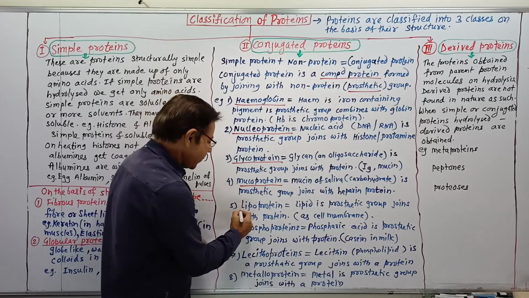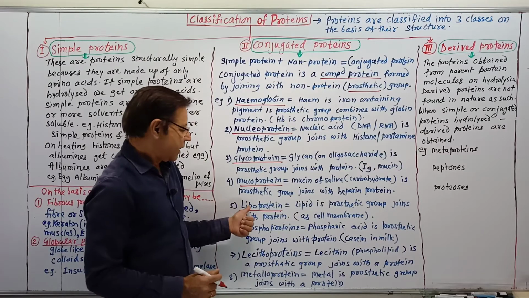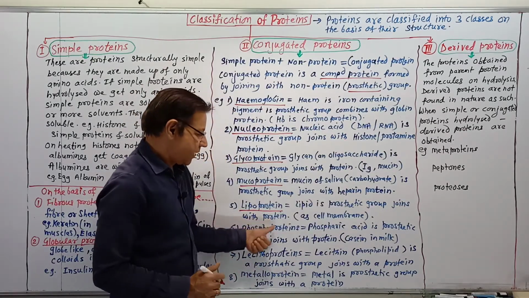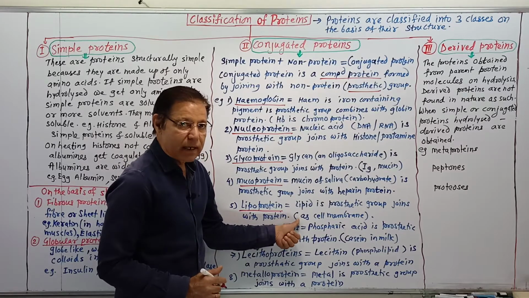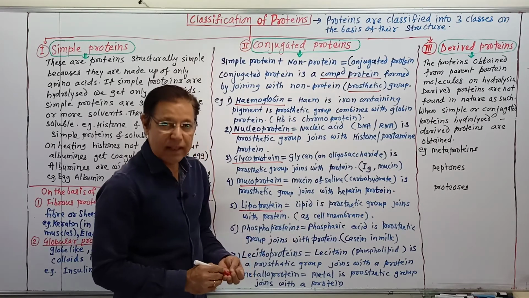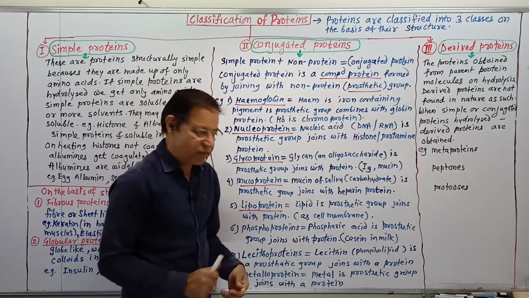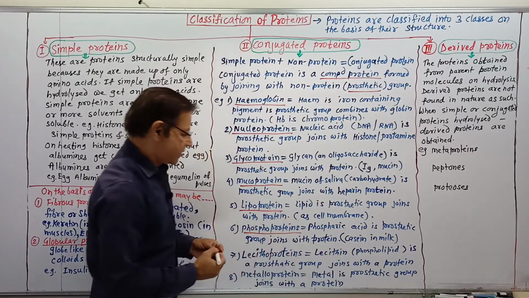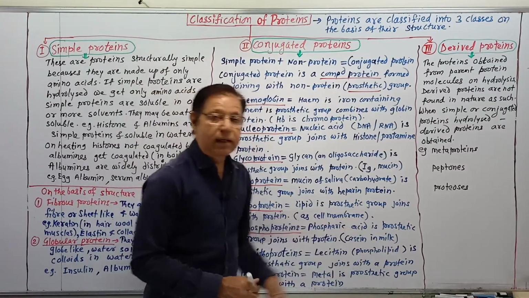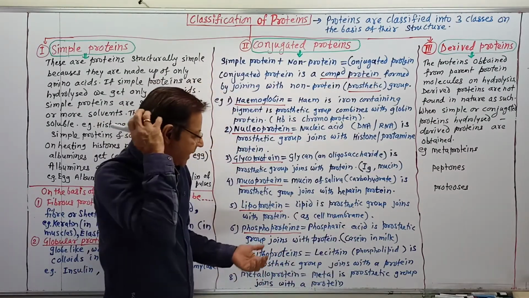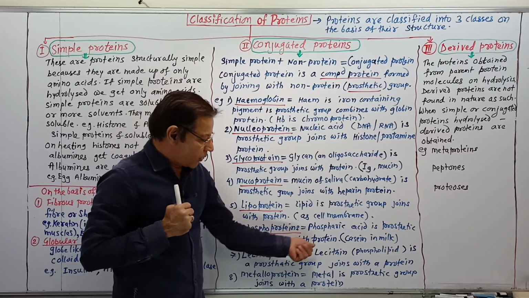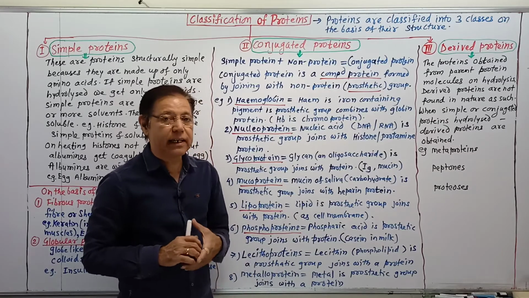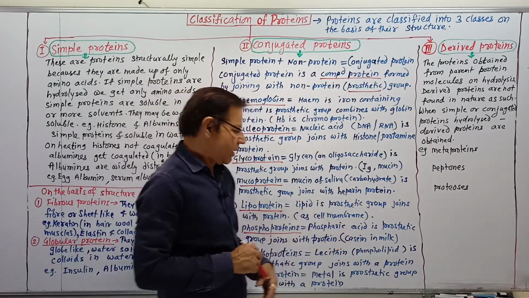Then lipoprotein, where lipid is combined with protein. Lipid is a prosthetic group that joins with protein, and they become a component of the cell membrane. The cell membrane is lipoprotein in nature. Then phosphoproteins. Here phosphoric acid, H3PO4, is a prosthetic group that joins with protein. An example of phosphoprotein is casein in milk. Milk has a protein called casein.